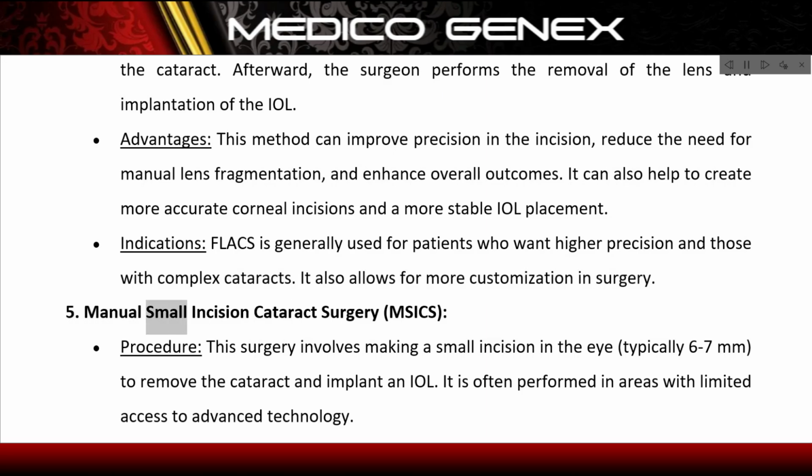5. Manual small incision cataract surgery, MSICS. Procedure: this surgery involves making a small incision in the eye, typically 6 to 7 mm, to remove the cataract and implant an IOL. It is often performed in areas with limited access to advanced technology.